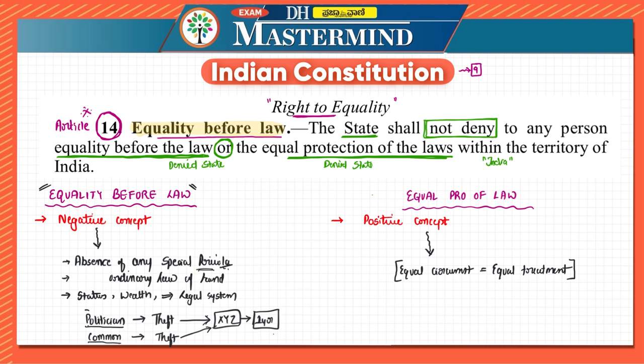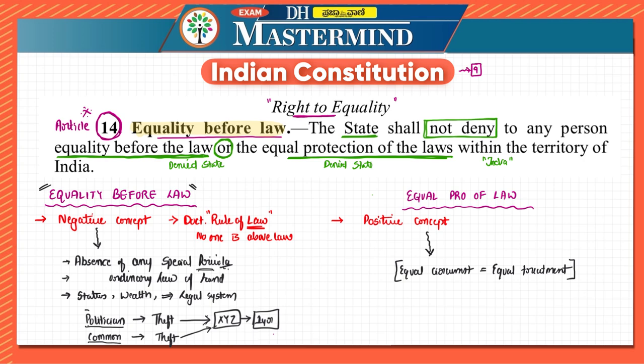Now, when it comes to equality before law, from this we have the doctrine which is rule of law. Rule of law. Who rules? The law itself rules. In other words, it is saying that no one is above law. Okay, so the doctrine of rule of law, we have got from equality before law, and this is from British jurisprudence. That is, doctrine of rule of law implies that no one is above the law.